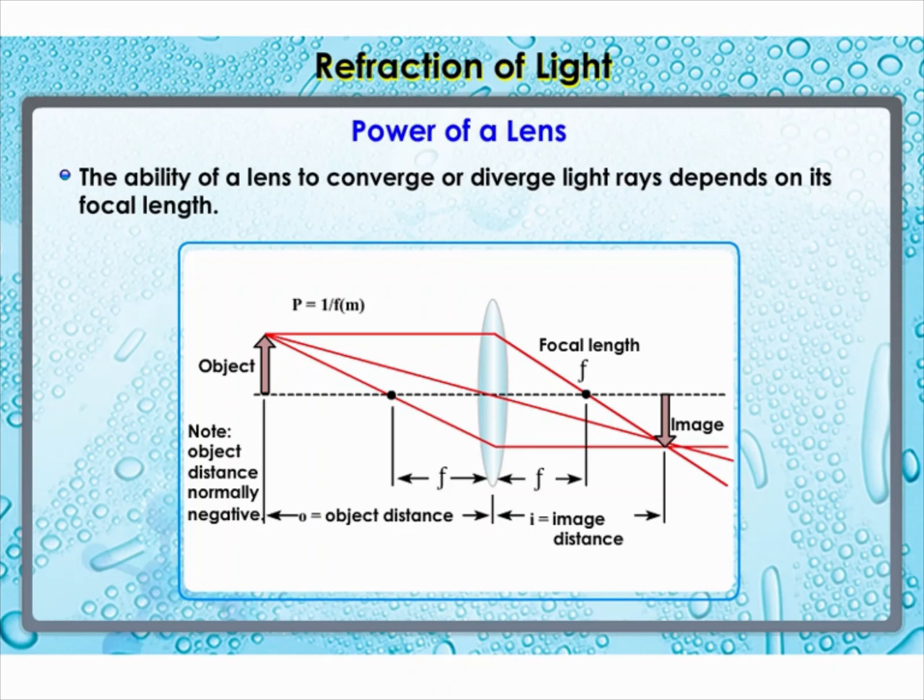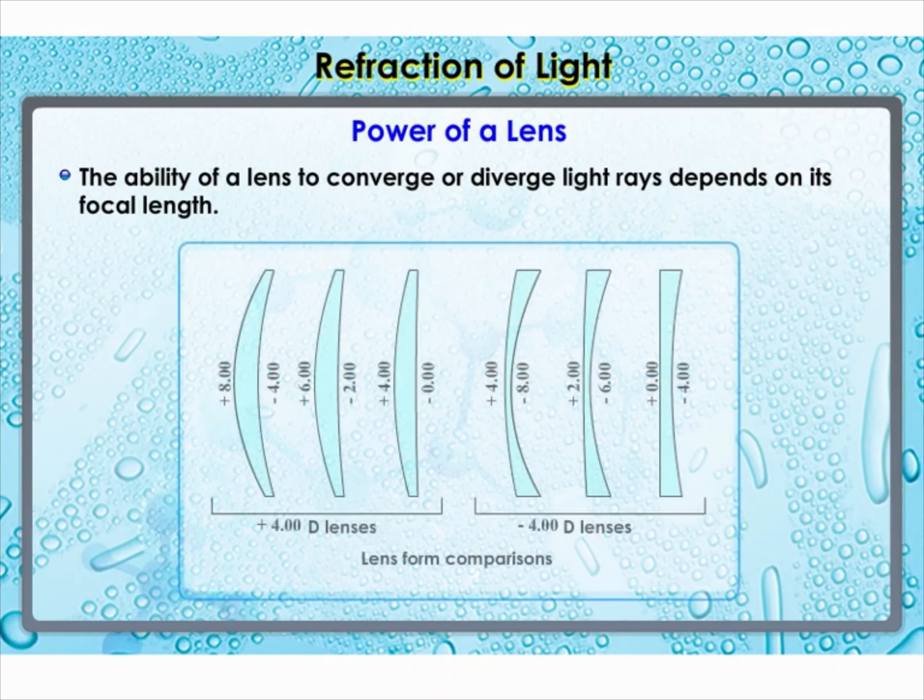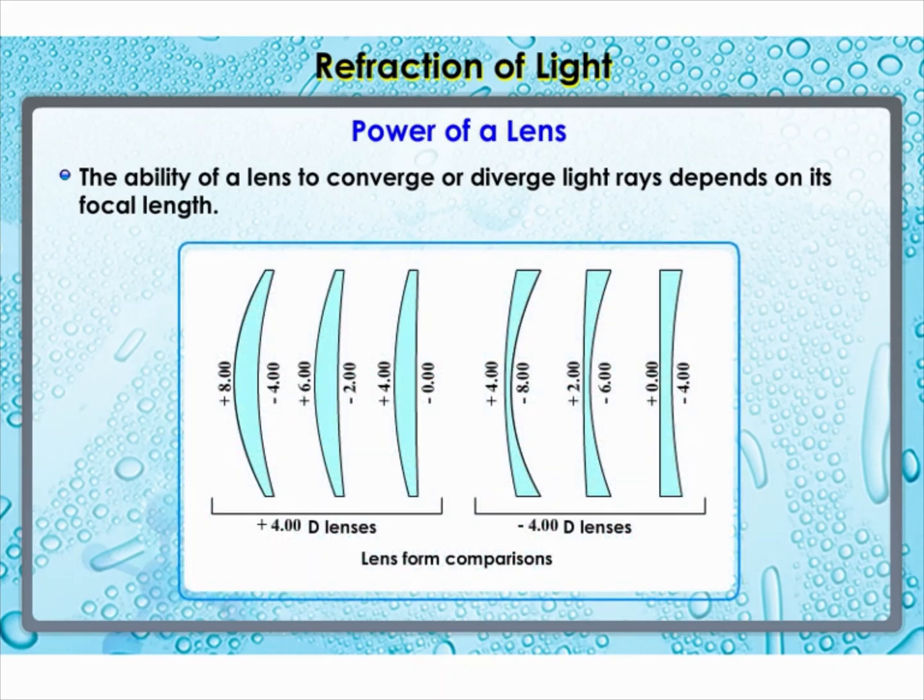The power of a lens is defined as the reciprocal of its focal length. It's represented by the letter P, capital. The power P of a lens of focal length f is given by P is equal to 1/f. The SI unit of power of a lens is diopter. It is denoted by the letter D, capital. If f is expressed in meters, then power is expressed in diopters. Thus, 1 diopter is the power of a lens whose focal length is 1 meter. 1 D is equal to 1 meter to the power minus 1.